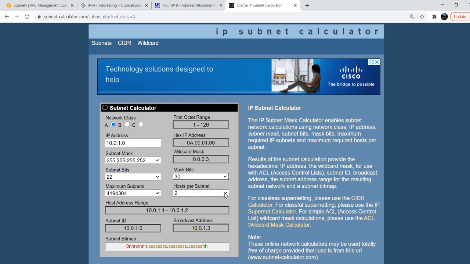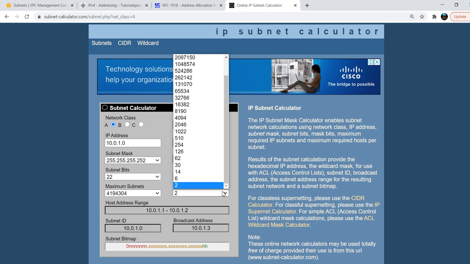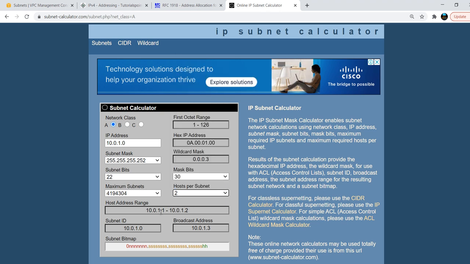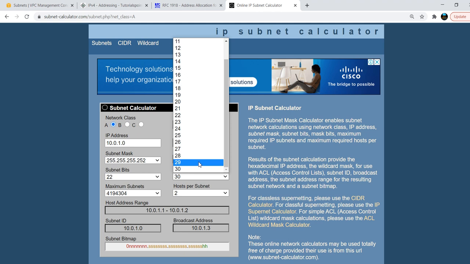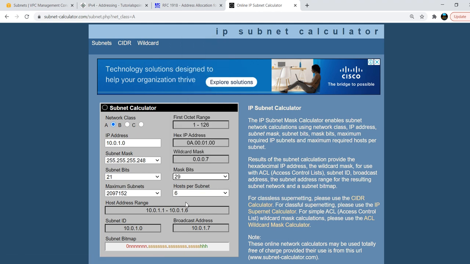Hosts per subnet, we are getting only 2. Okay, only 2 IP addresses we are getting, that is 1.1, 1.2. Only 2 IP addresses. The same way, if you choose 29, how many will we get? We will see, 6 we are getting. So 1.1 to 1.6.